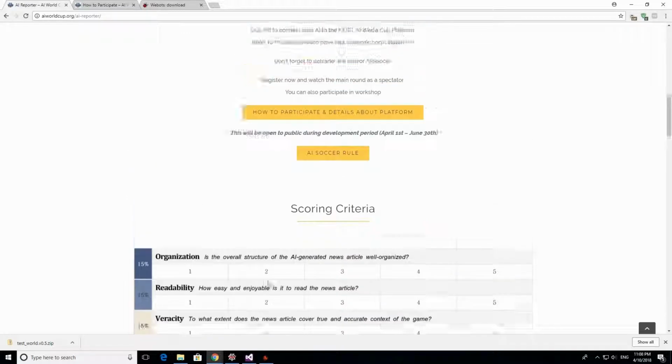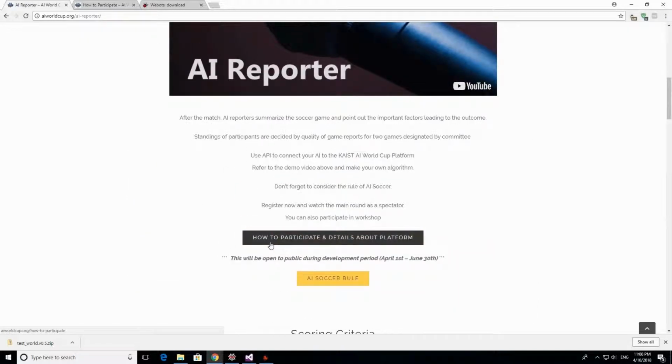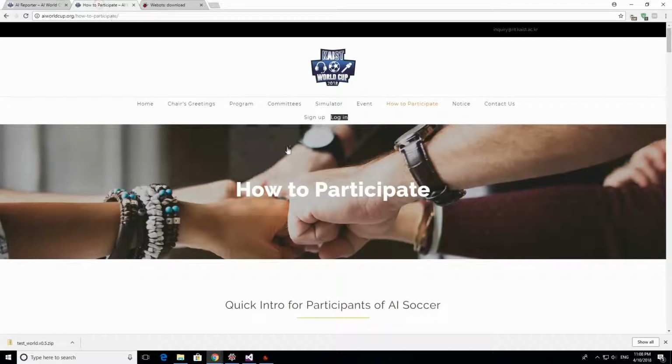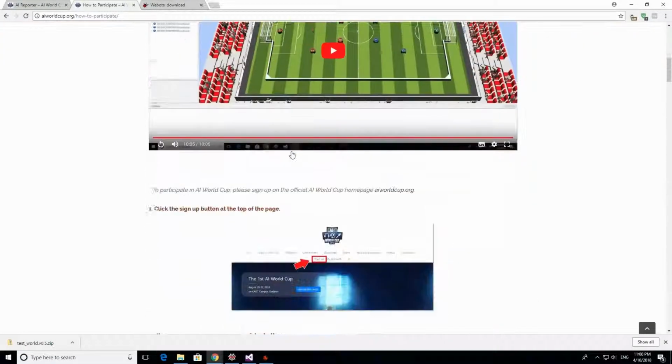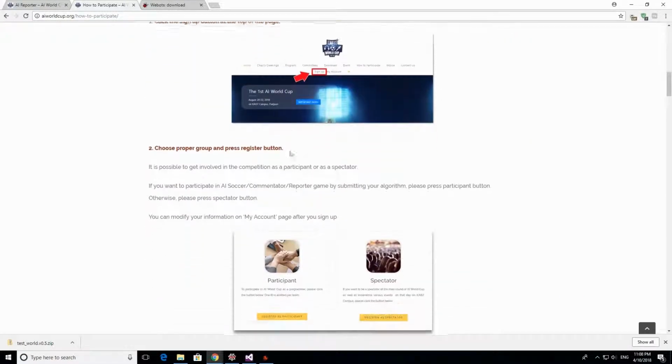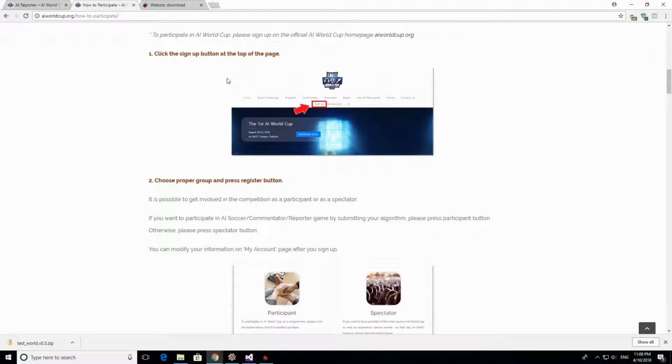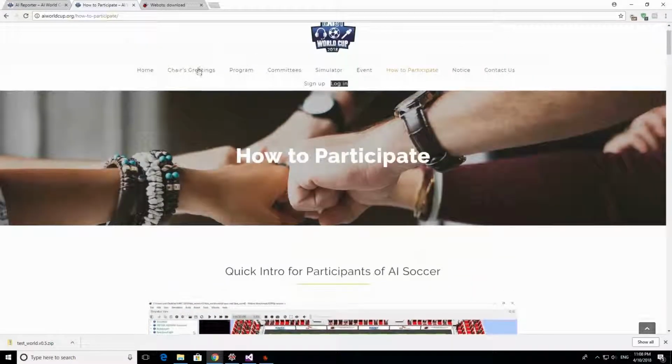So if you want to participate, you can click here on how to participate. I already opened this page, so you can come here, how to participate. The first thing is to click on the sign up button at the top of the page. We're going to follow that, and then you're going to see the form that we need to fill. Here, sign up.